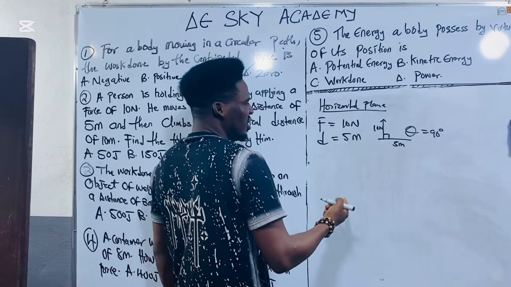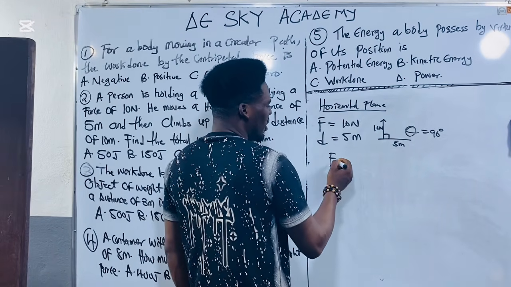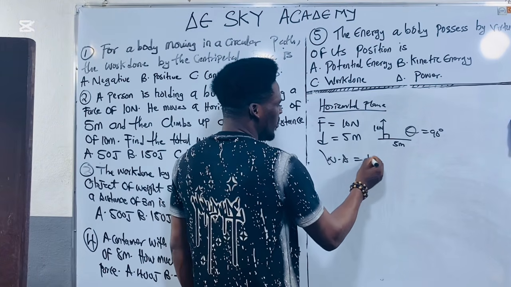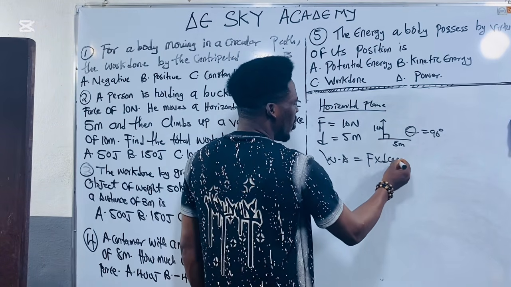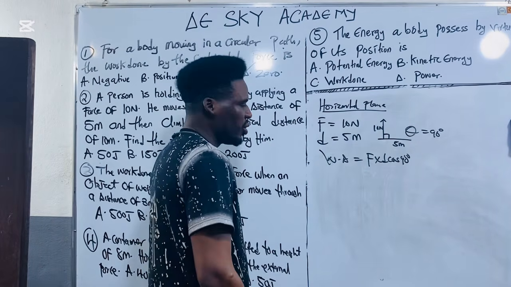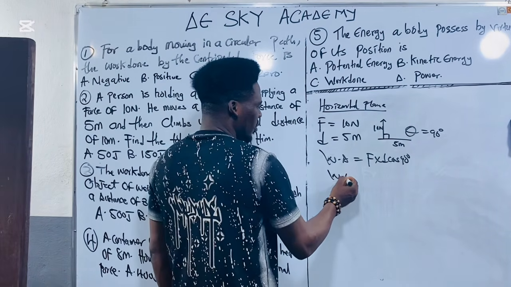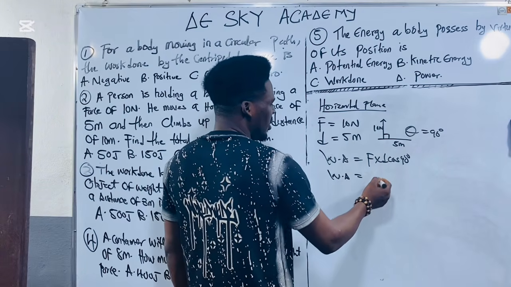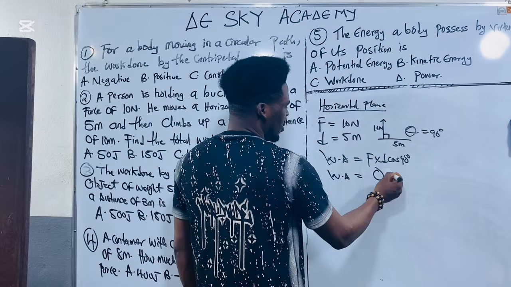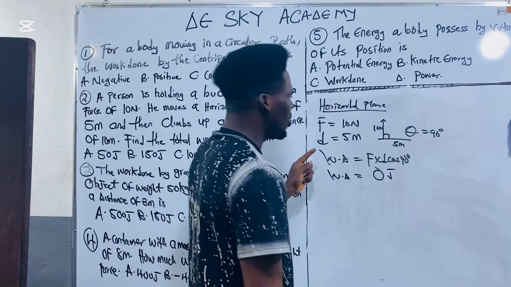So the work done will be force times distance times cos 90. Cos 90 degrees is 0. That means the work done in the horizontal plane is 0 joules.